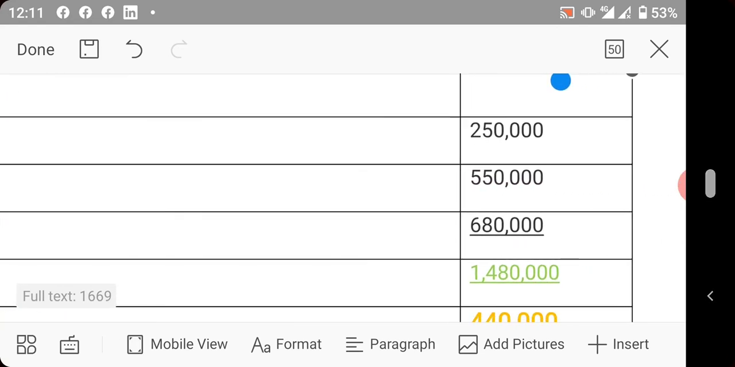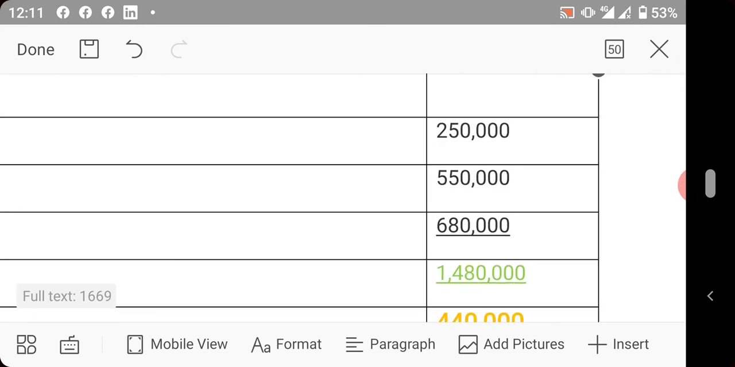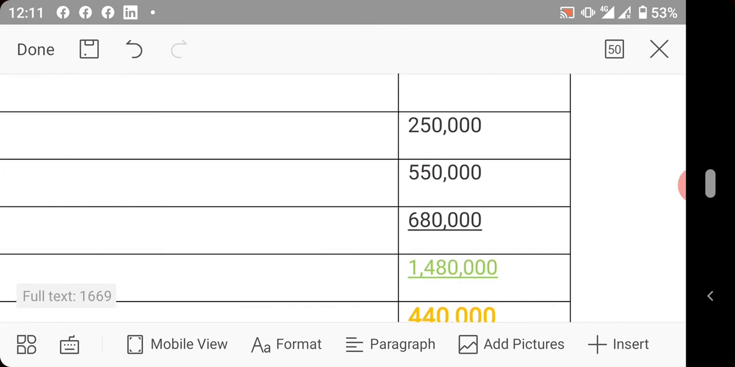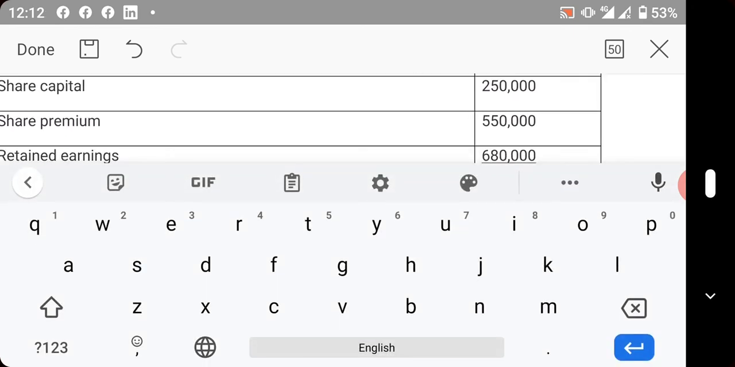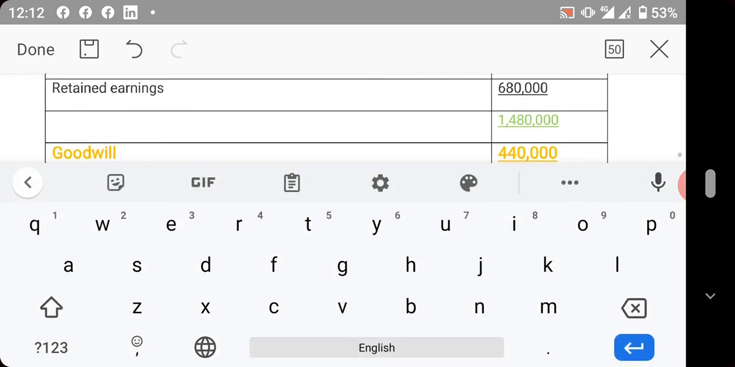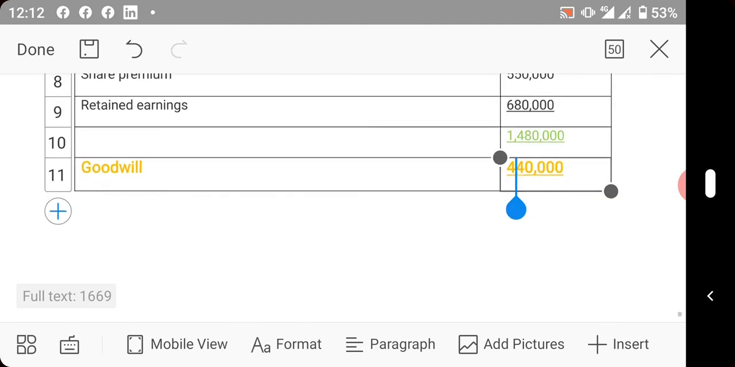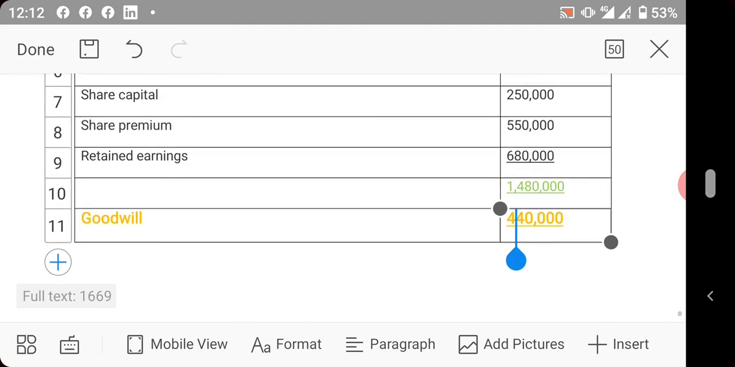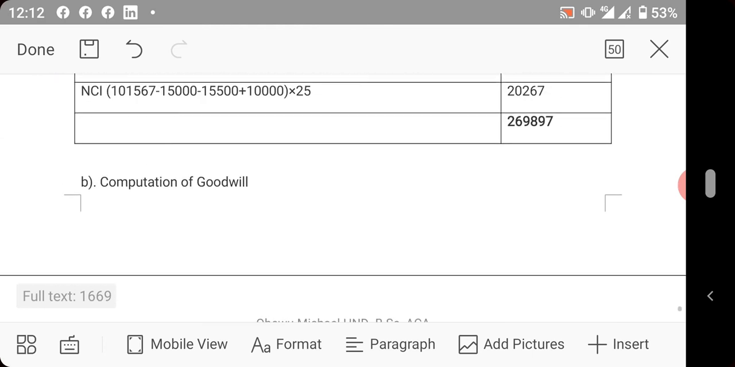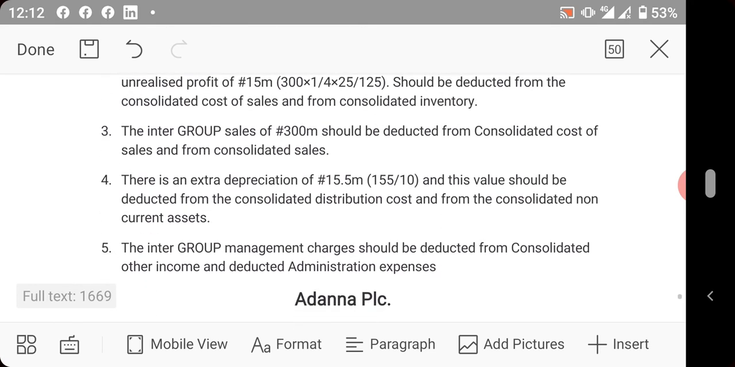So share capital is 250,000 naira. Share premium is 550. Retained earnings is 680. So when you add this, you have this. So take the net assets away from the consideration. You have a goodwill of 440,000 naira. That is just what you are expected to do, and you've gotten your 4 marks as the case may be.